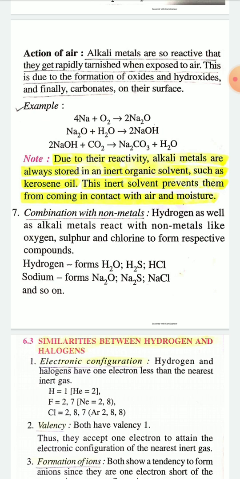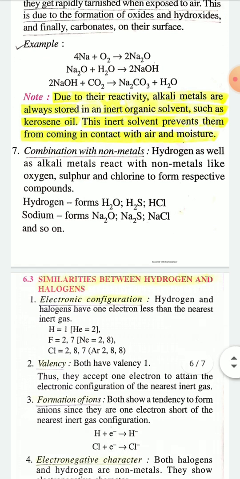Due to their high reactivity, alkali metals are always stored in an inert organic solvent such as kerosene oil, and this inert solvent prevents them from coming in contact with air and moisture.